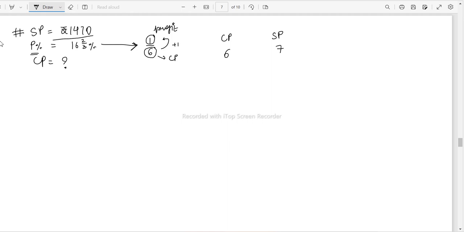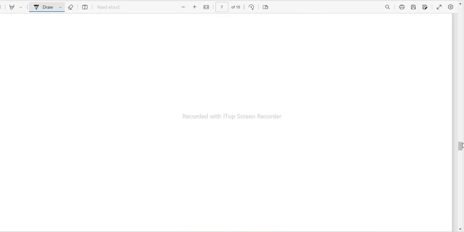Now since it is saying the value of selling price is 1470, which is going to be 210 times of this SP, then the cost price would also be 210 times, that is going to be 1260 rupees. Okay, so this is going to be your answer. So I have explained things very nicely. Okay, now I hope you understood it well.